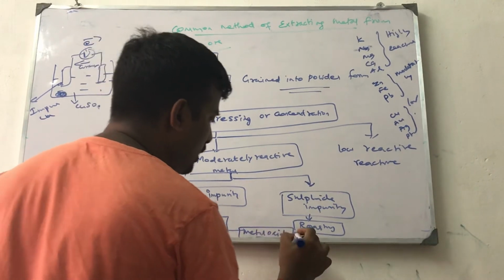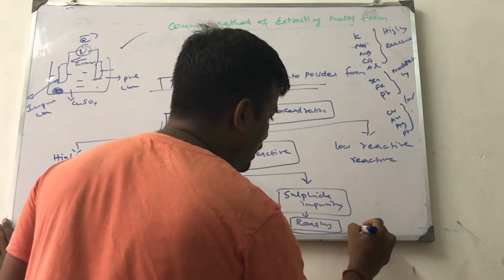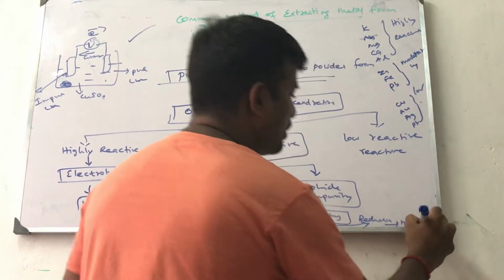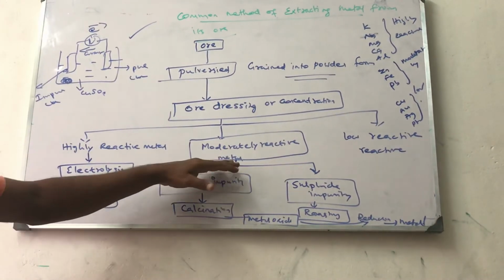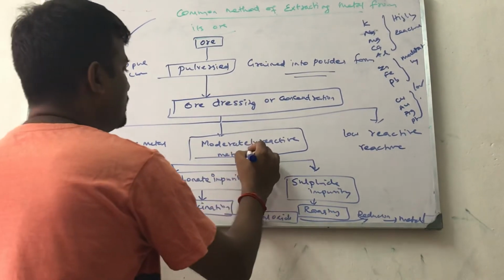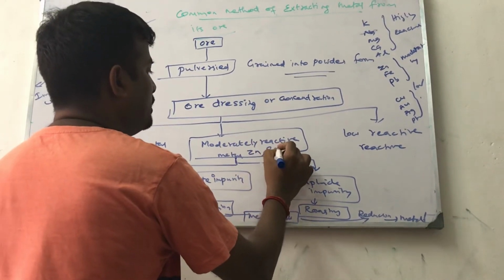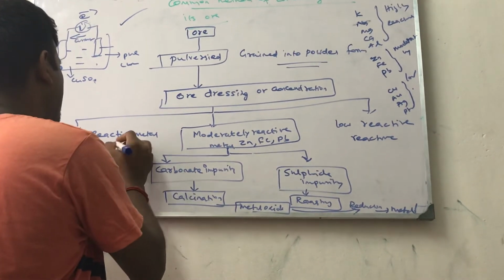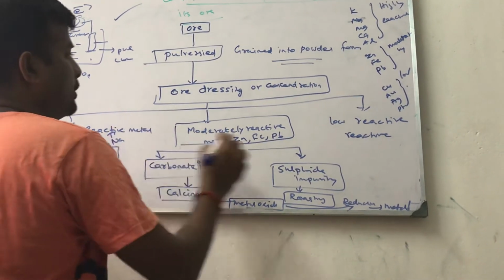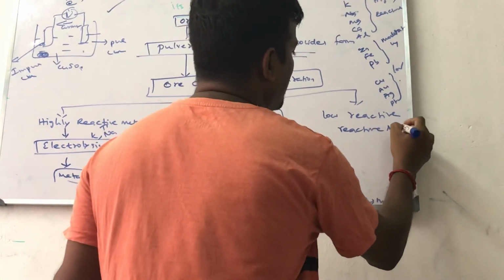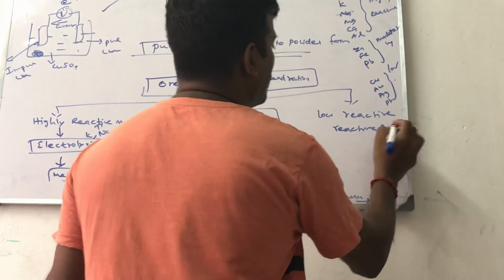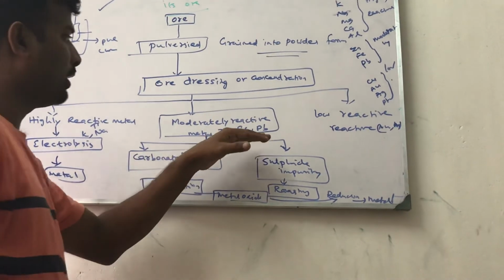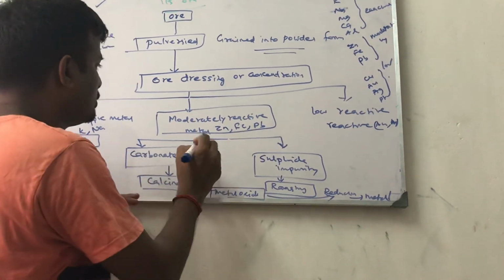This metal oxide undergoes reduction to give metal. So this is the process taking place. Moderately reactive metals like zinc, iron, lead, all these materials. This is potassium, sodium, all these metals. This silver, gold, etc. All these metals. So moderately reactive metals such as zinc, iron, lead are containing zinc carbonate.